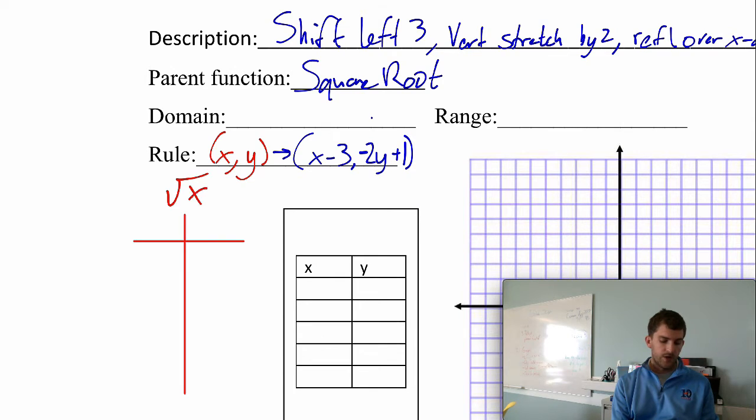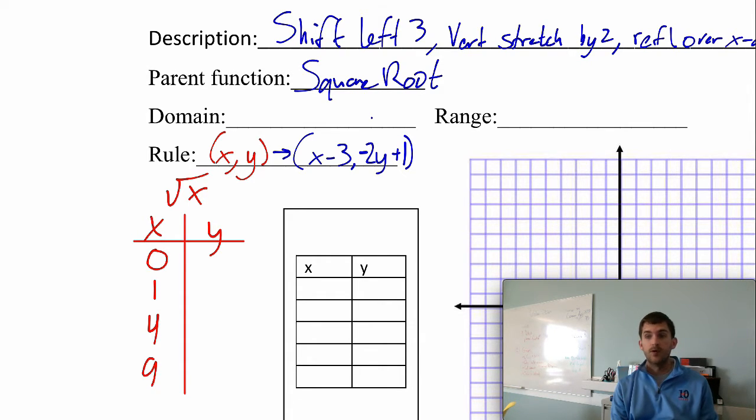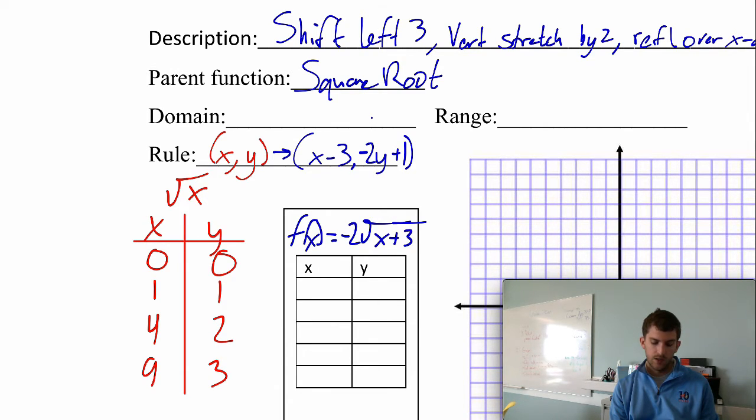So if we're dealing with the square root of x, we choose some x values, we get some y values. Now remember, we don't want to do square roots of negative numbers, so we'll do 0, then 1, 4, and 9, just to get a couple points under our belts, so that way it's a little easier. And then when we take the square root of 0, we get 0, square root of 1 is 1, square root of 4 is 2, square root of 9 is 3. Now we're going to take each of those values and apply the rule to it. So we're going to take f of x equals negative 2 times the square root of x plus 3, plus 1.